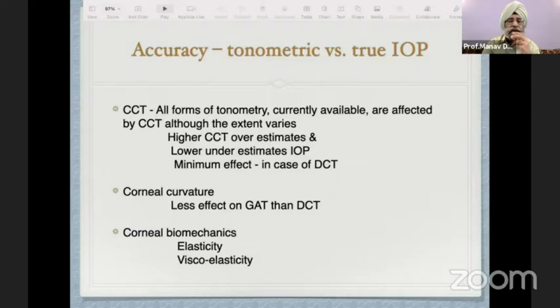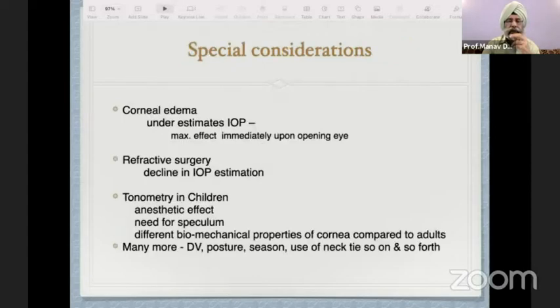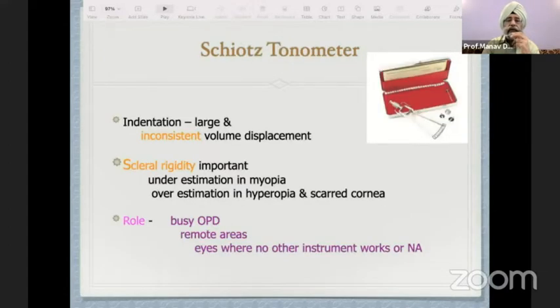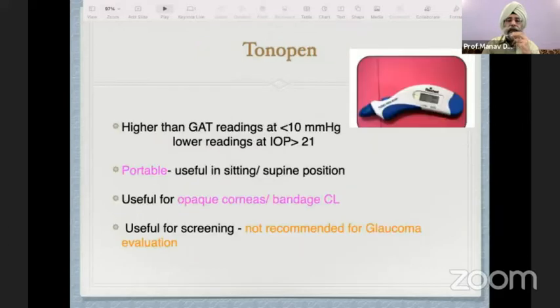Most of you by now know that central corneal thickness has an effect on all these types of tonometry, and so do corneal curvature and corneal biomechanics. There are a few other considerations like corneal edema, refractive surgery, and tonometry in children. Many more factors affect intraocular pressure measurement, including diurnal variation, posture, season, use of a necktie, and so forth. We'll not go into details of indentation tonometry, but we'll go into all the applanation varieties. We'll touch these tonometers, and then we'll go to the Goldmann applanation tonometer.